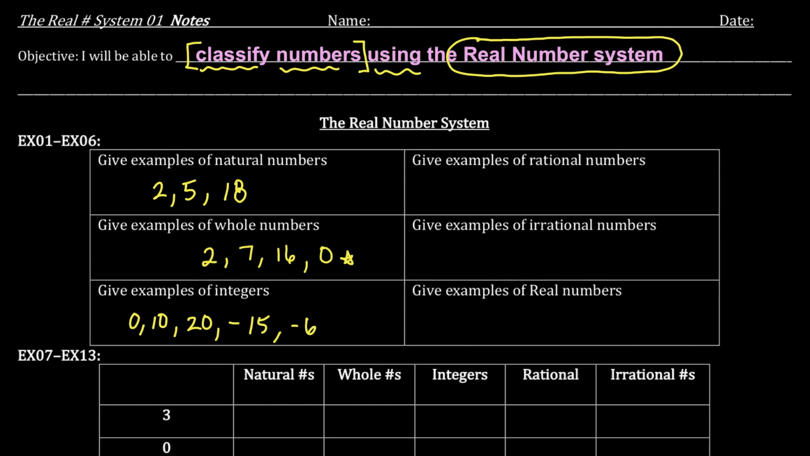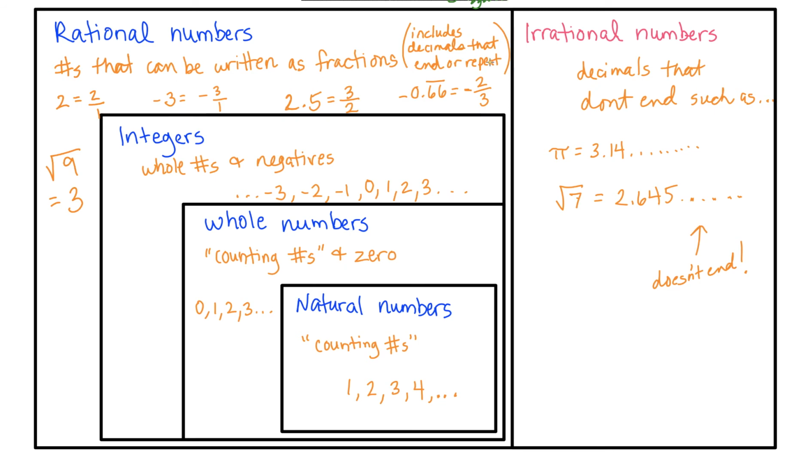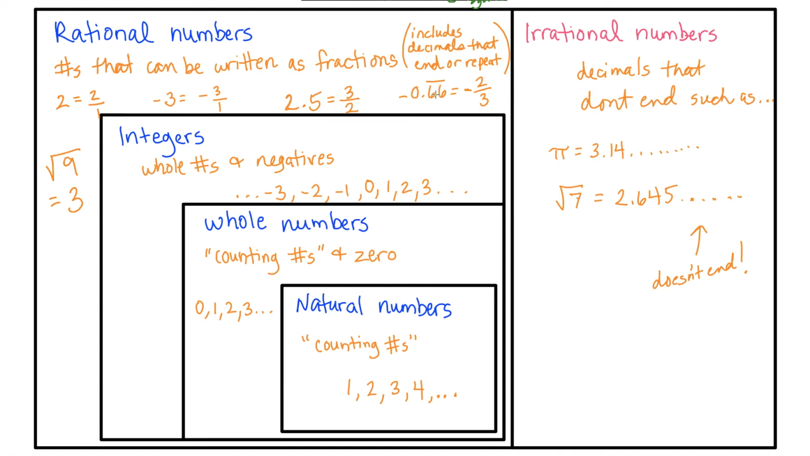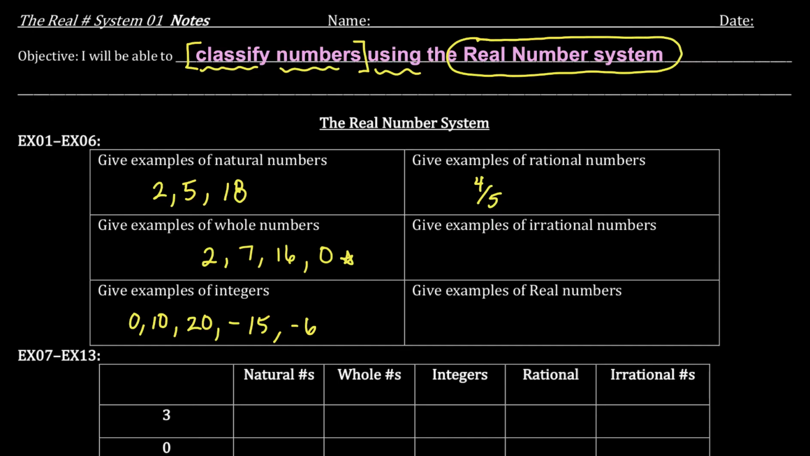Rational numbers. So numbers that can be written as fractions. Let me just write a fraction first, like 4 over 5. These also include decimals that end or repeat. So, I don't know, negative 6.2, a decimal that ends. A decimal that repeats, 0.1212121212. That will be a fraction. We don't know what it is, but it can be written as a fraction because it repeats.